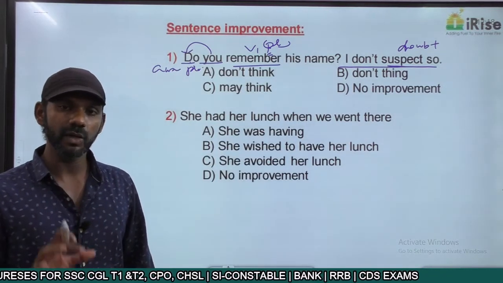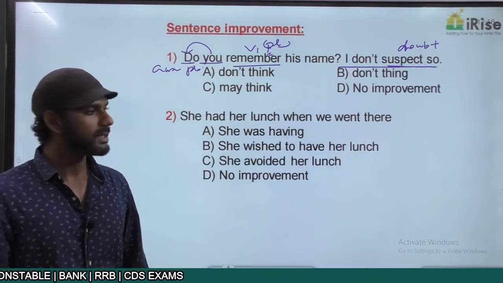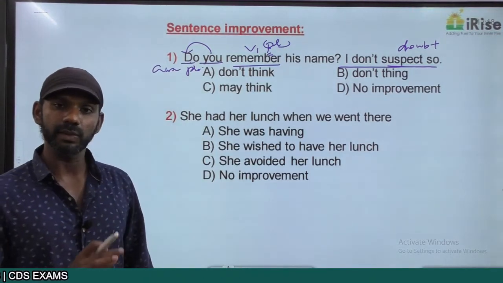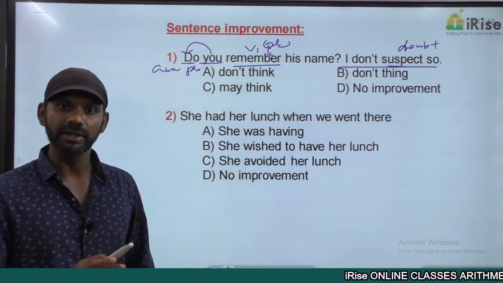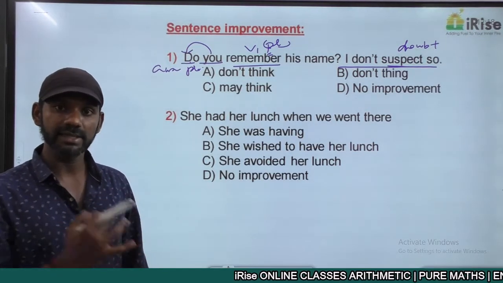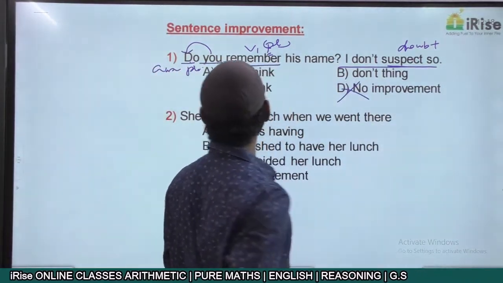I have a doubt whether you remember his name or not is the meaning. So I have a doubt. "I don't suspect so." Suspect means doubt, so "I don't doubt" means I don't have a doubt. According to the meaning of the sentence, I should have a doubt. So based on that, option D is eliminated.